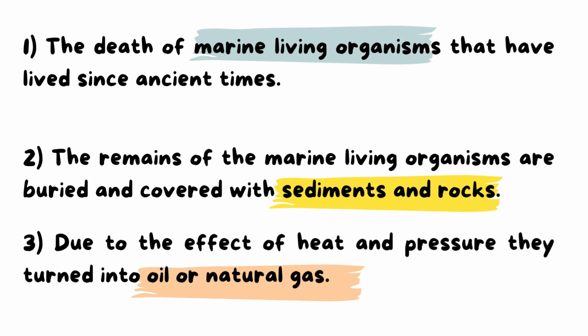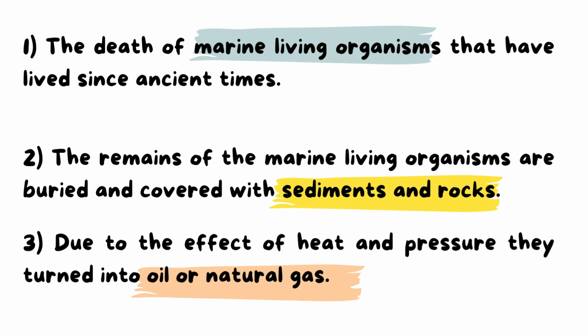After that, step 2, the remains of these marine living organisms are buried and covered with sediments and rocks. And we know sediments means small particles of sand and small rocks, okay?